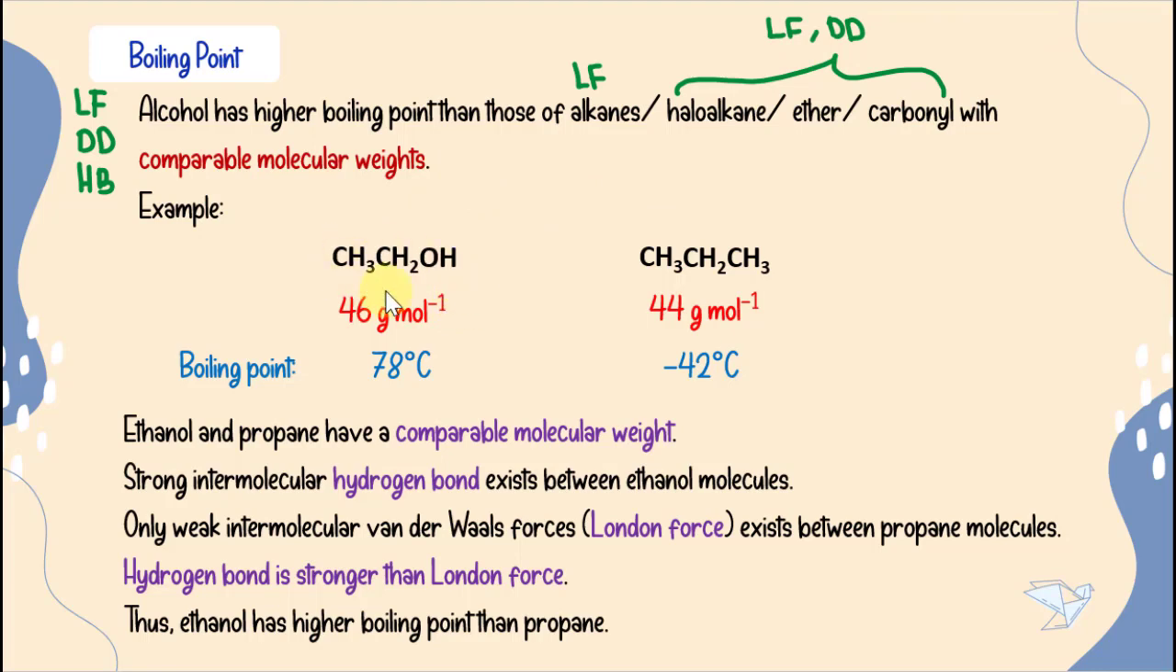For example, if we have ethanol and propane, if you look at the molecular weight of these two compounds, the molecular weights are comparable. But the boiling point of ethanol is much higher compared to propane. This is because a strong intermolecular hydrogen bond exists between ethanol molecules, while in propane there's only weak intermolecular van der Waals force, which is the London force, between its molecules. The hydrogen bond is stronger than the London force, so that's why the boiling point of ethanol is much higher compared to propane.